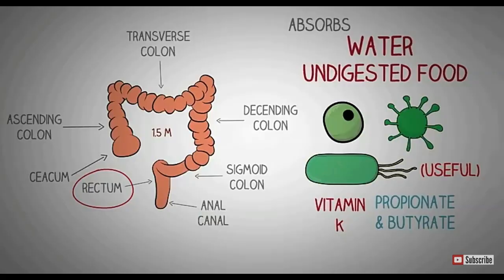There are several bacteria present in the large intestine which produce propionate and butyrate acid, and this helps in producing an important vitamin which helps in clotting of the blood. Now this is vitamin K. Vitamin K is produced by some of the bacteria present in our large intestine, which produce acids like propionate and butyrate.